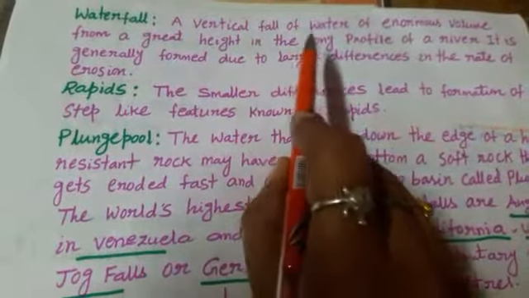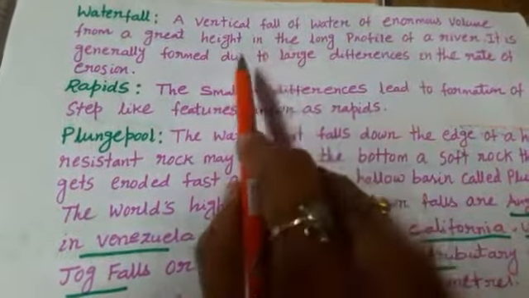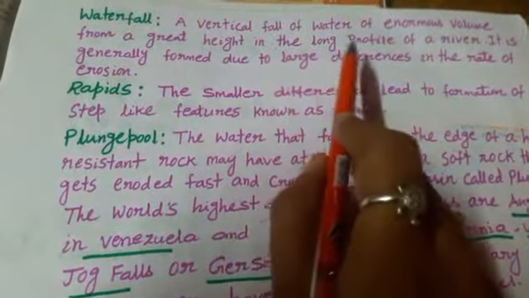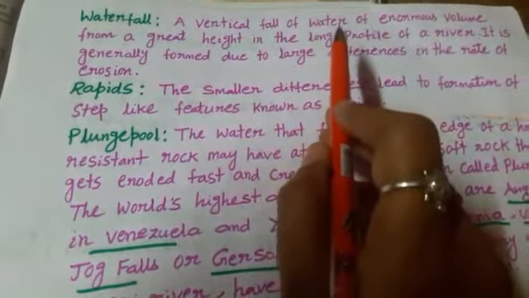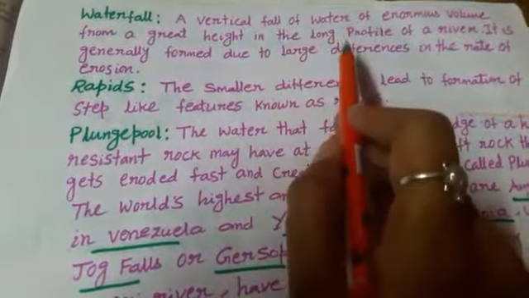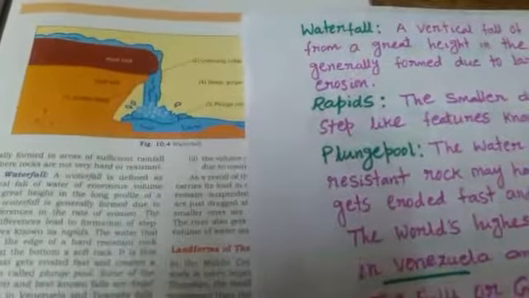The vertical fall of water of enormous volume from a great height in the long profile of a river is known as a waterfall, or a sudden fall of water with greater force from a greater height is known as a waterfall. It is formed in the initial stage of a river.